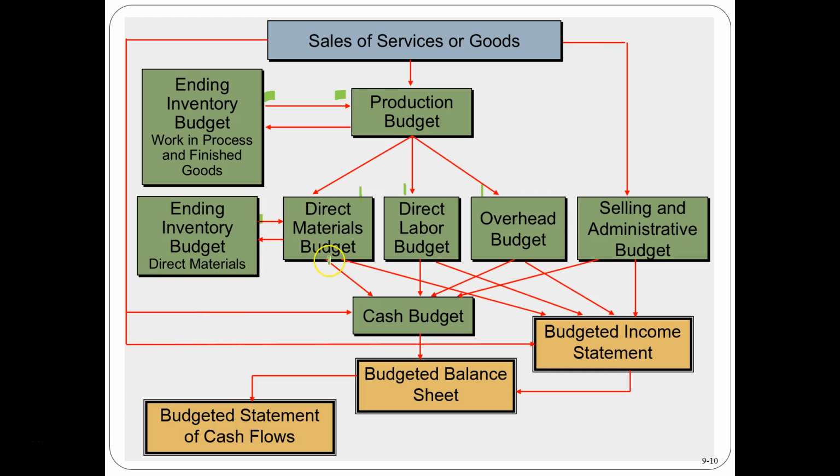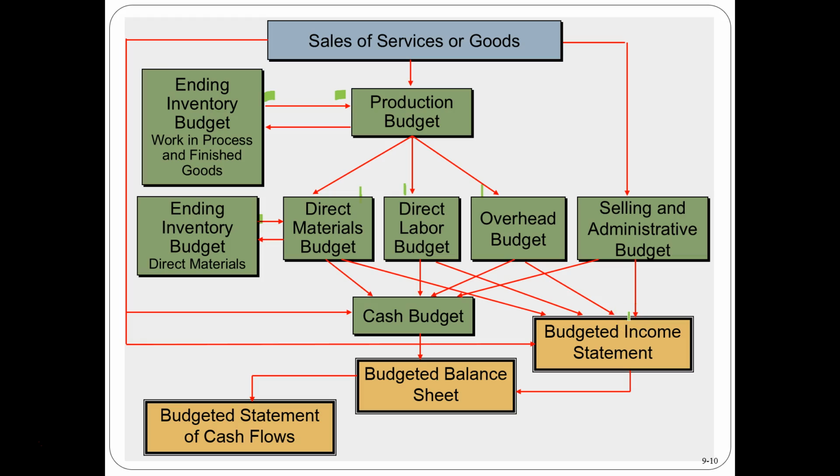So once we know what these three items will be, then we can think about what the cash flow will be in order to provide for those items. And once we have that, then we can also do our period costs. The period costs will be the selling and administrative costs. And these will probably be easier for the most part because often those are going to be similar in nature from the prior period. And then we're going to have the budget.